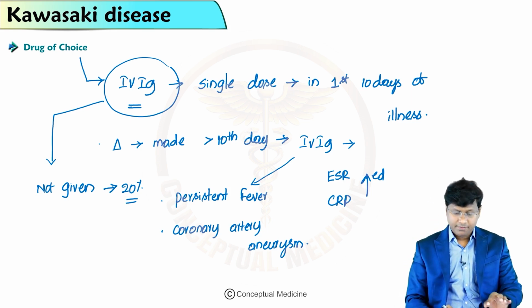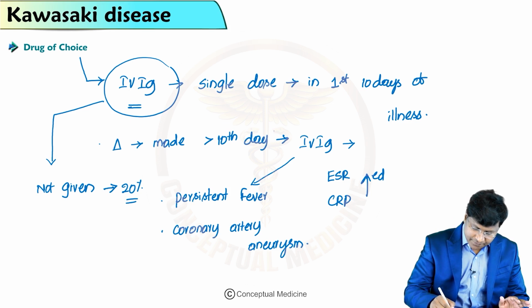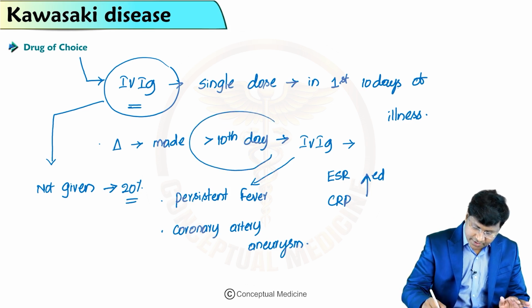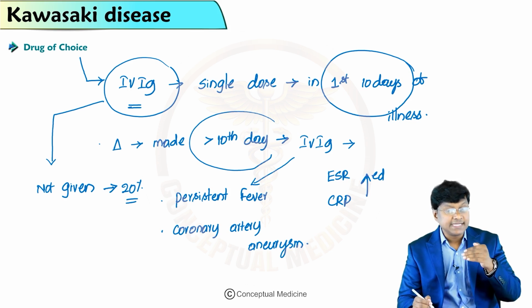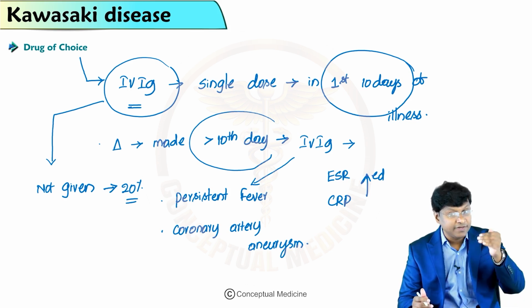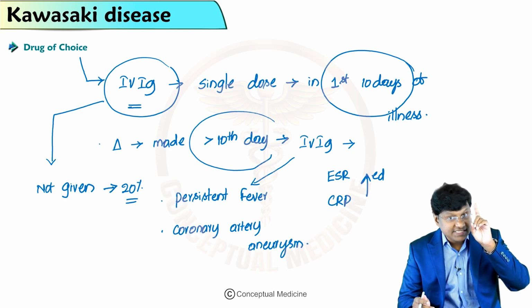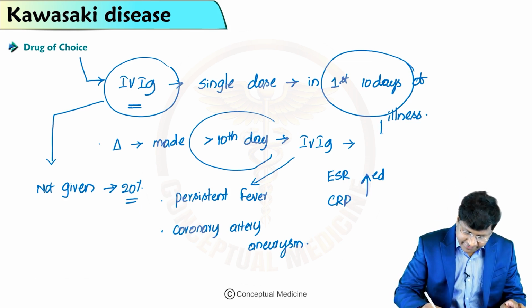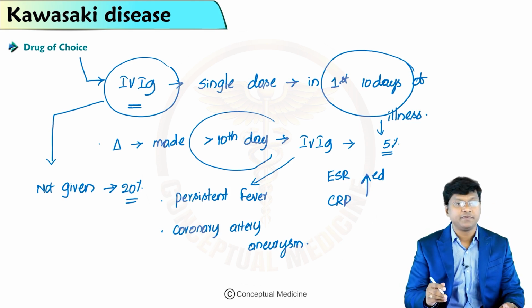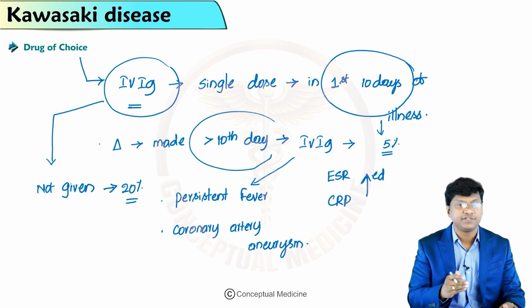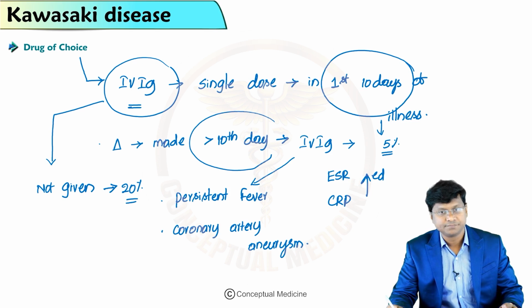When we give IVIG within 10 days, the chance of developing coronary artery aneurysm will reduce. But still, you can have the development of coronary artery aneurysm in 5% of individuals in spite of giving IVIG within 10 days of illness, right?